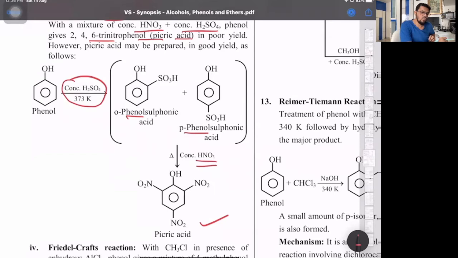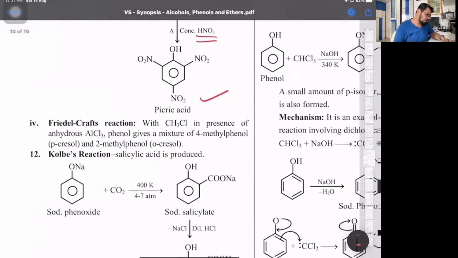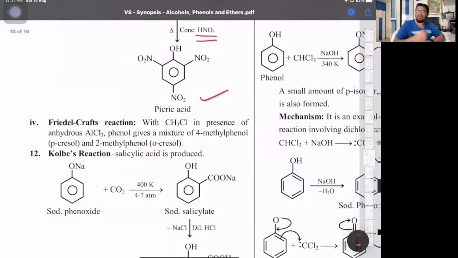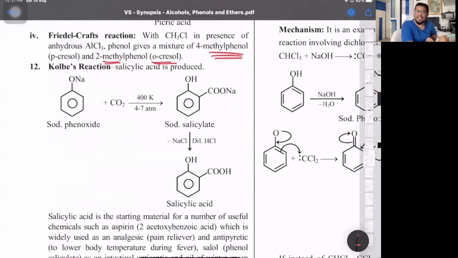Picric acid is a yellow colored dye. The word comes from picros, which means bitter taste. It's a yellow dye used to detect the presence of potassium ions, that is K plus ions, in your cation analysis. That is one. Then the Friedel-Crafts reaction: with methyl chloride, phenol will form 4-methylphenol, that's para-cresol, and ortho-cresol, but para is major. Then Kolbe's reaction, the preparation of salicylic acid.